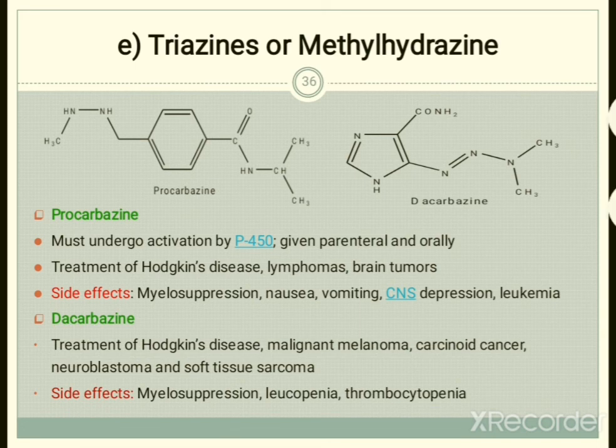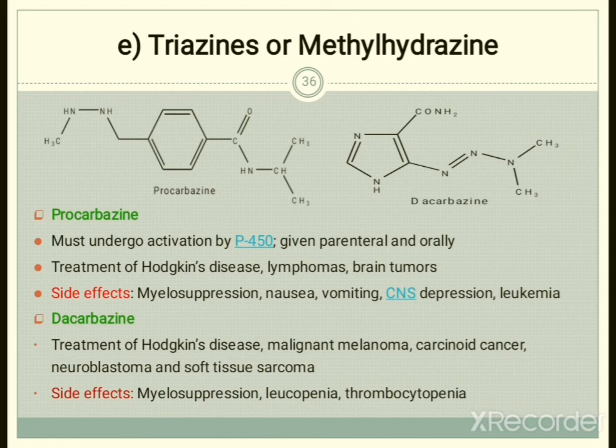The side effects from this drug are myelosuppression, which is one common side effect from a number of these subclasses of the alkylating agents. Then nausea will develop, then vomiting, CNS depression, and leukemia. These kinds of side effects are developed by these triazines.